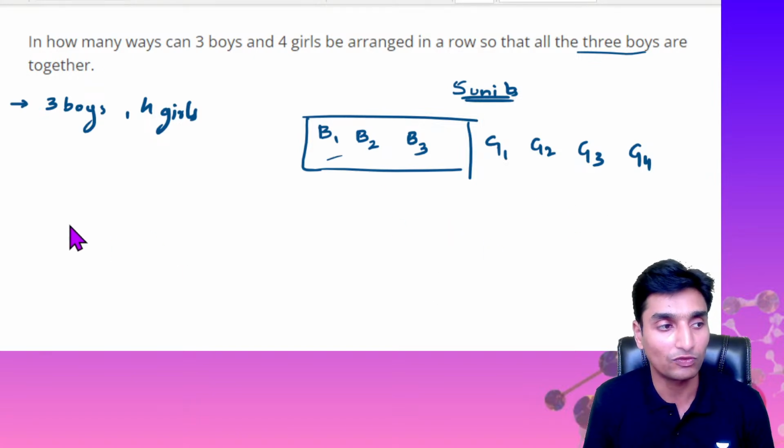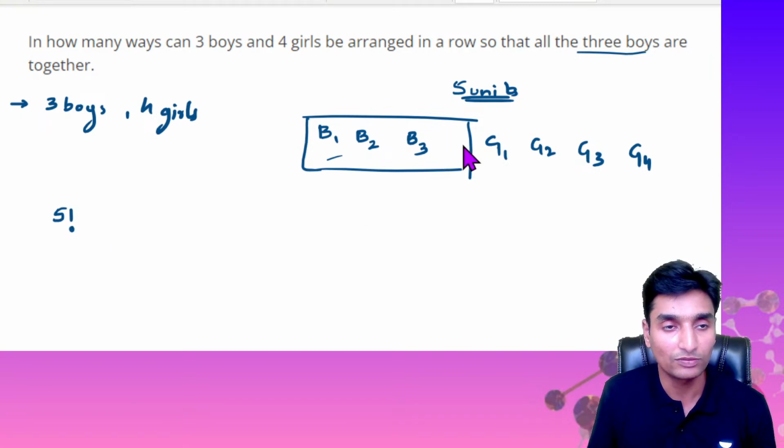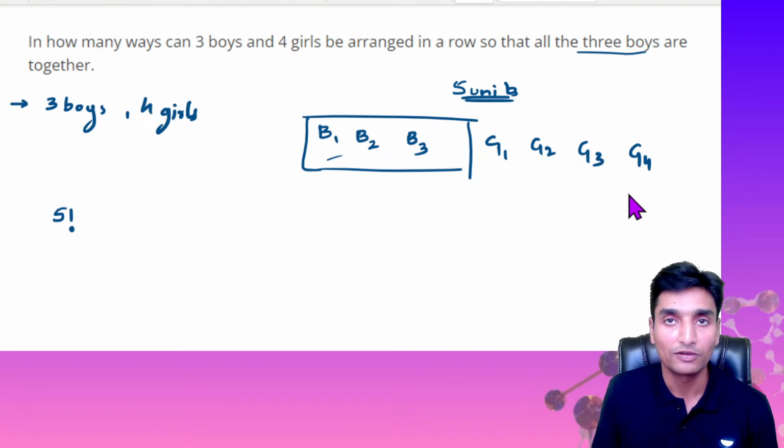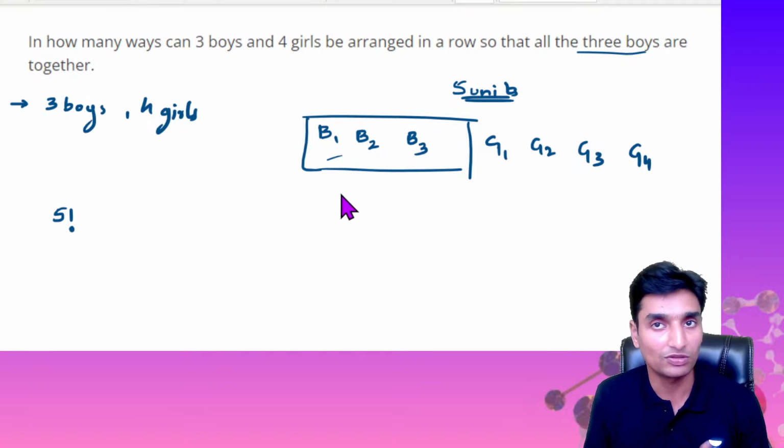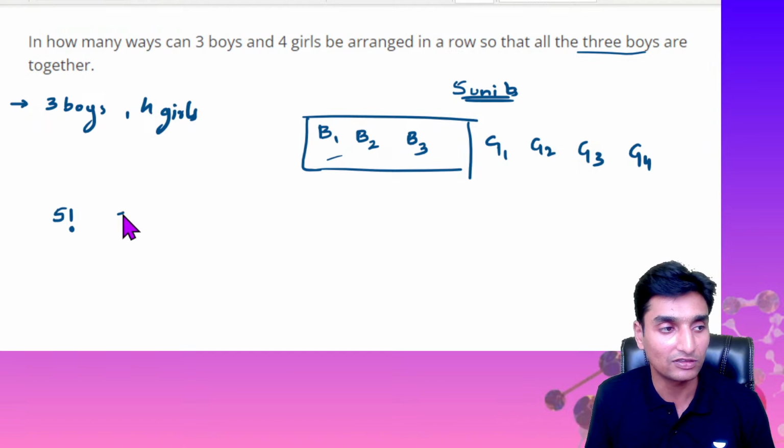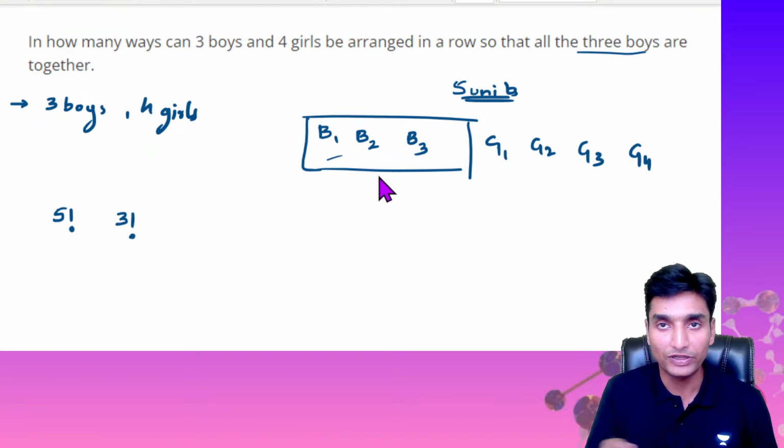So the total number of possibilities, guys, is 5 factorial. Okay, this is 1 unit, 2, 3, 4 and 5. That is nothing but 5 factorial. And then these 3 boys can also be arranged among themselves. They can also change positions, guys, and that can be done in 3 factorial ways. Correct? 3 positions, so the 3 persons can change places in 3 factorial ways.